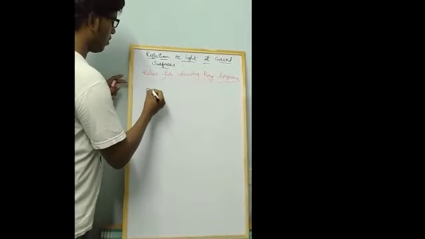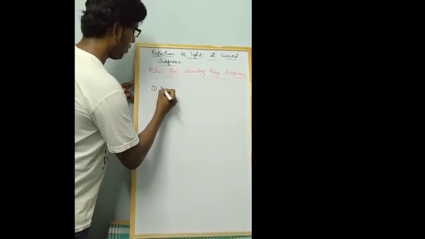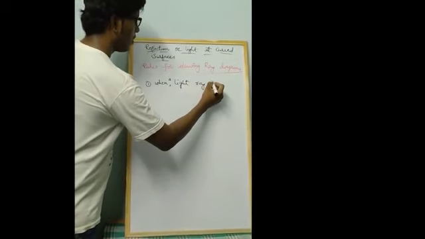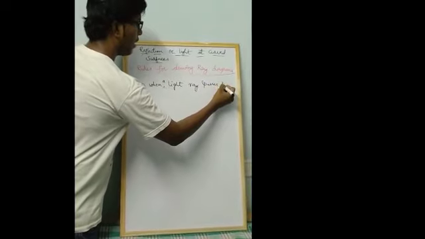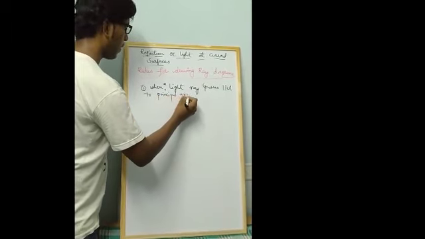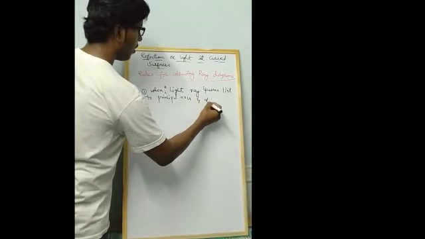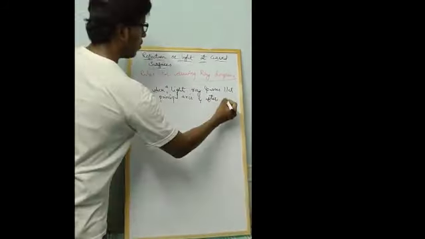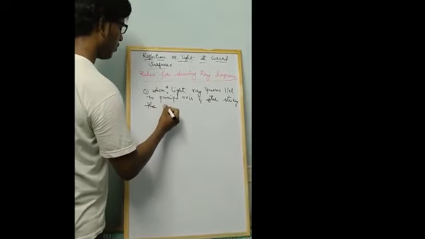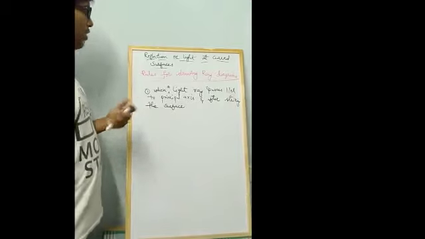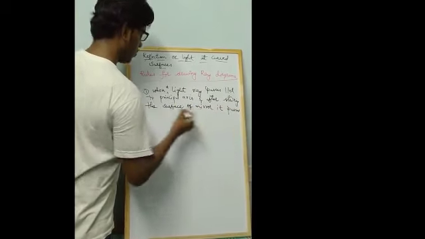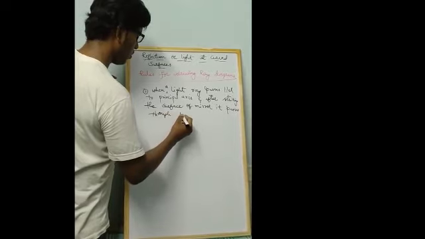The first point you have to remember: when a light ray passes or travels parallel to the principal axis, after falling or striking the surface of the mirror, it passes through the focus. So this is the first point you need to remember.